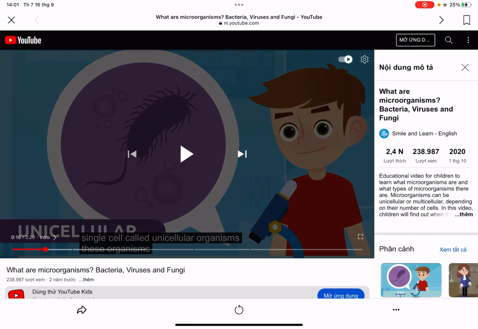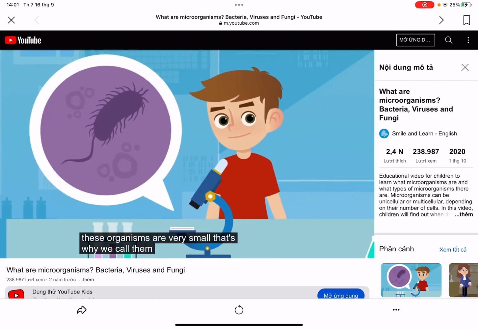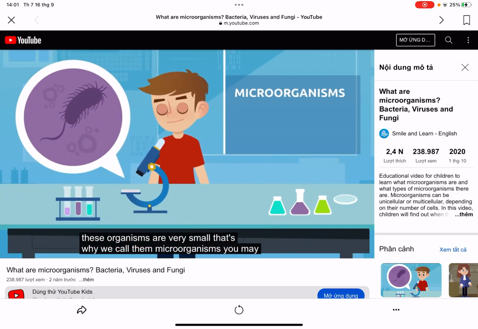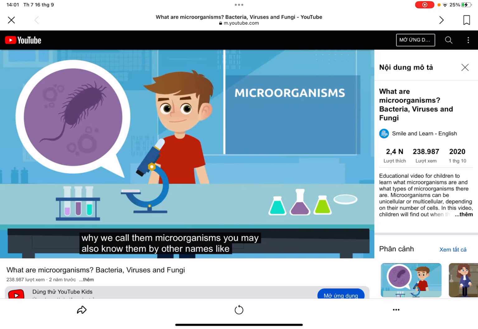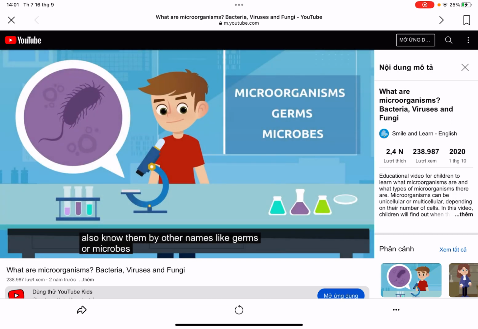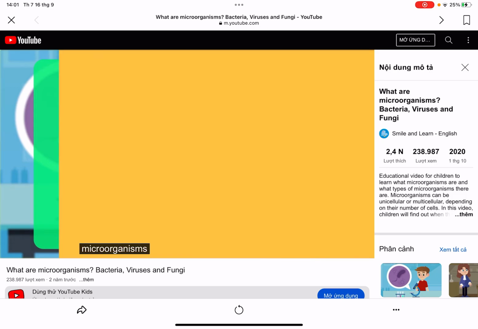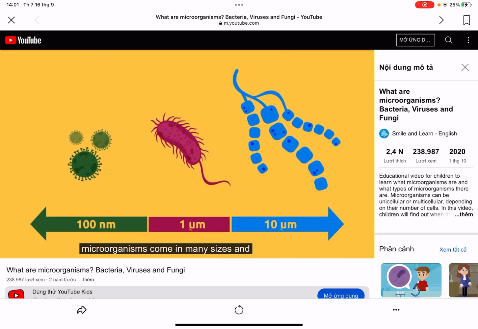These organisms are very small. That's why we call them microorganisms. You may also know them by other names like germs or microbes. To observe microorganisms, we need specific instruments like microscopes. Microorganisms come in many sizes and forms.